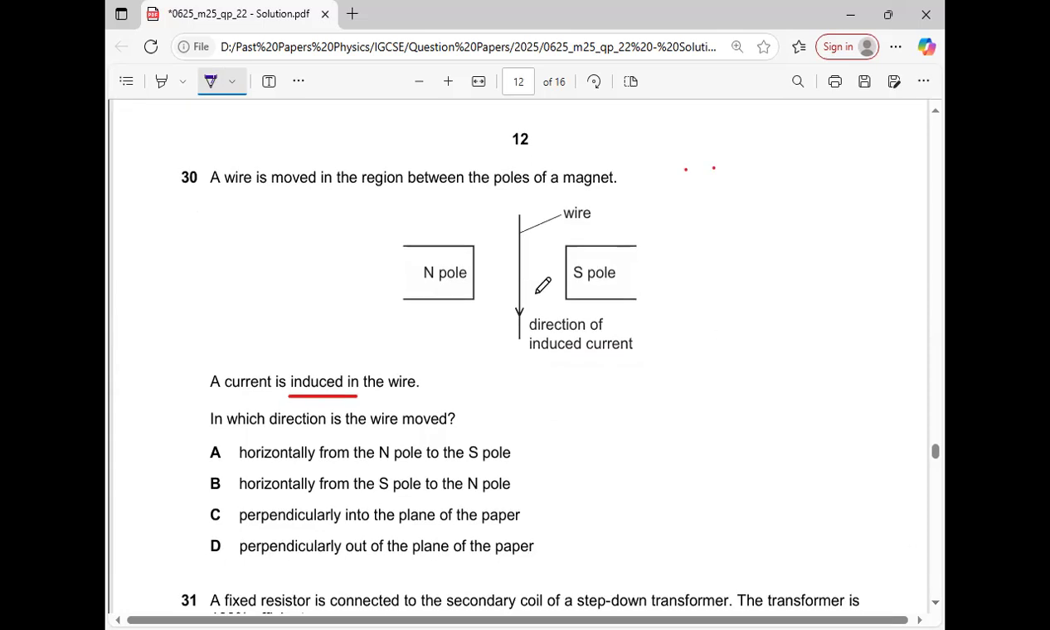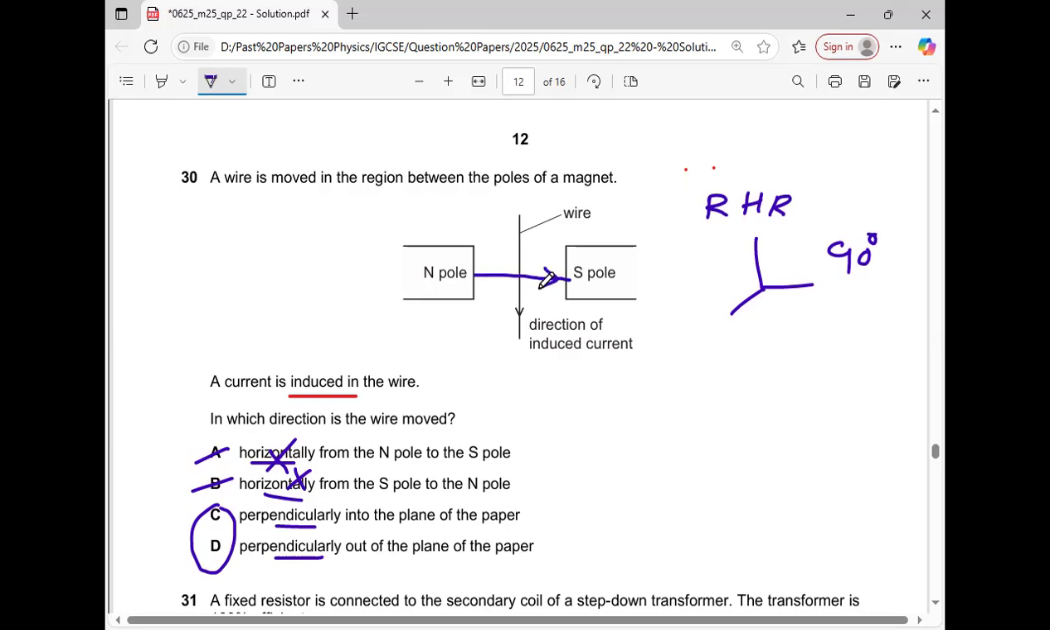A wire is moved in the region between the poles of the magnet. A current is induced in the wire. In which direction does the wire move? We have to apply Fleming's right hand rule. Horizontal, horizontal, perpendicular, perpendicular. We know that these three fingers are always making an angle of 90 degrees with each other. So it means the horizontal option is going to be crossed out. A is not possible, B is not possible. Now C and D can be the correct answer. Magnetic field lines are always directed from north to south pole. So when you apply Fleming's right hand rule.